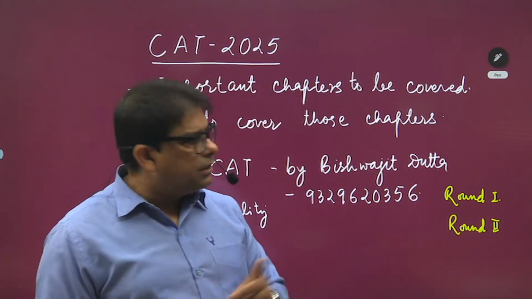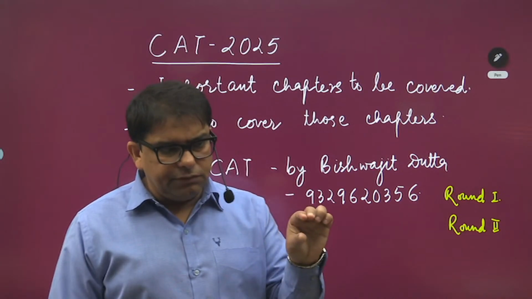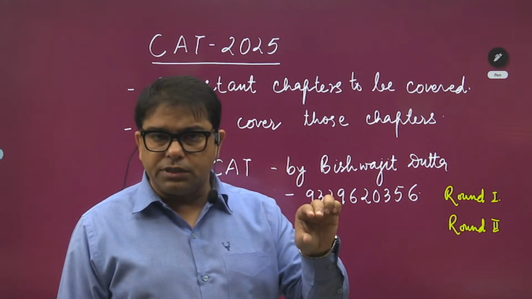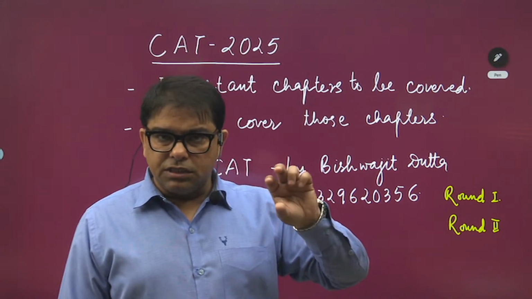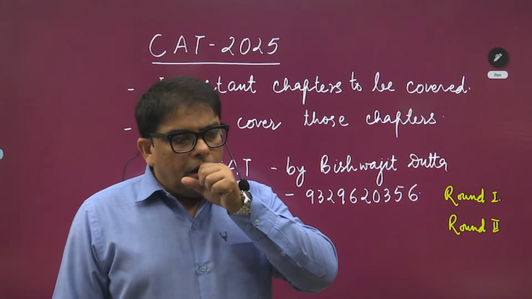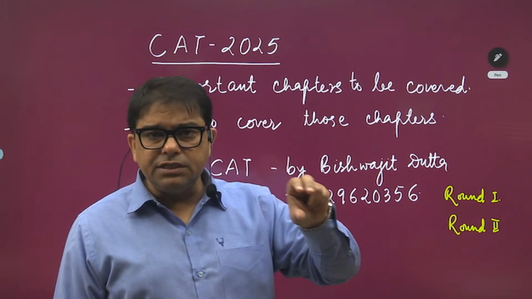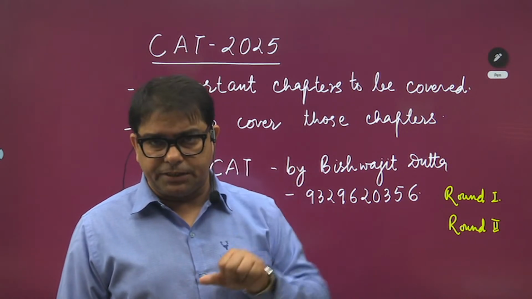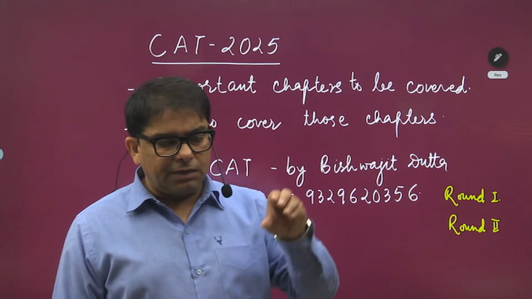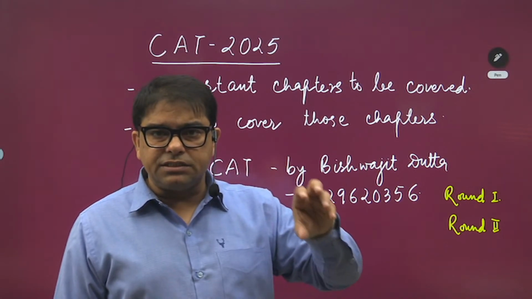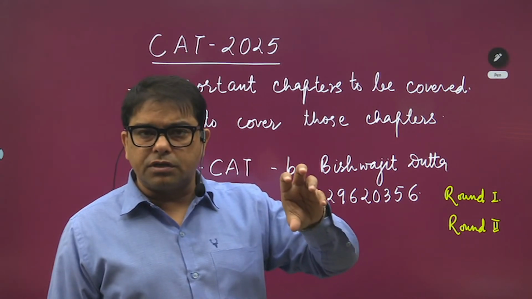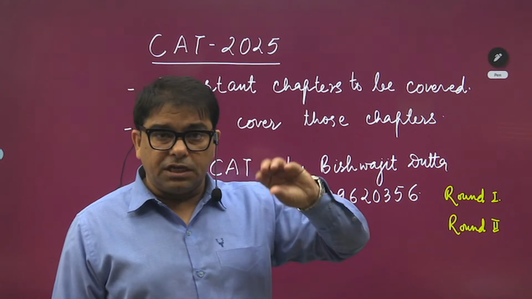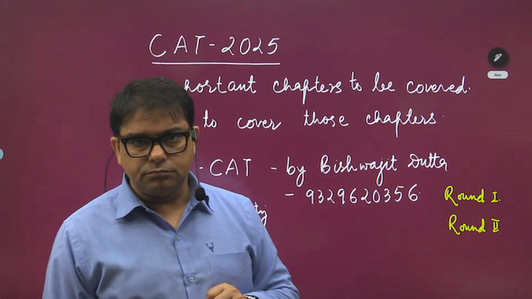In the first round, you have to cover up all the topics individually, considering that topic to be important, considering the questions of that topic, considering the uniqueness of the properties that you study in each topic. That means I'm talking about intrinsic study of the topics. The inherent quality, the inherent characteristics of the topics are to be taken at first priority.